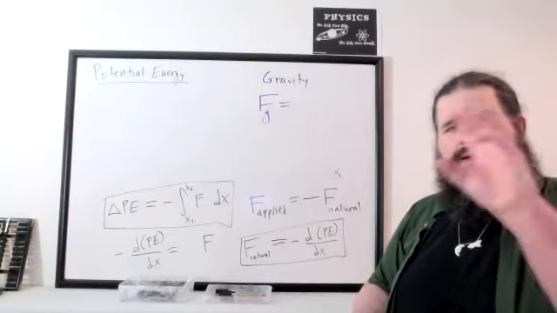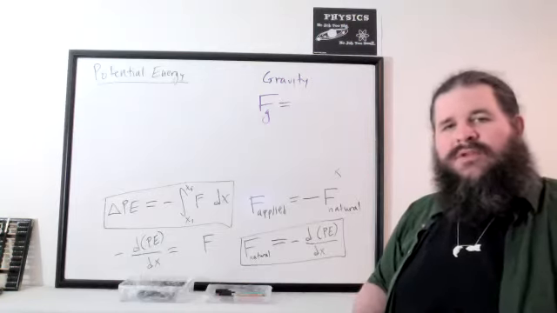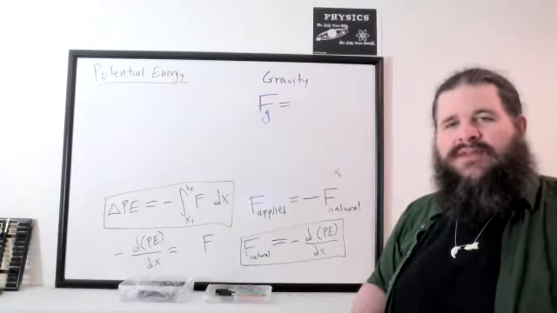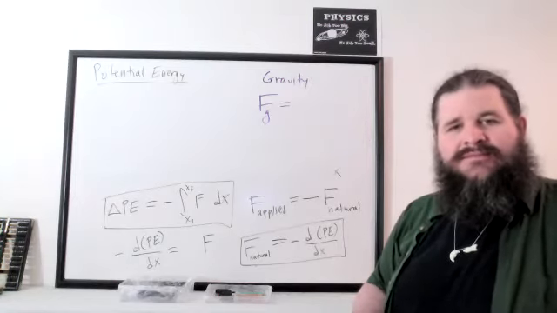Like if you've got several objects, what determines how strong the force of gravity is? Why would they experience different forces from gravity?